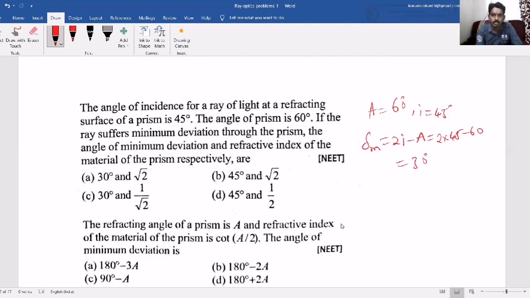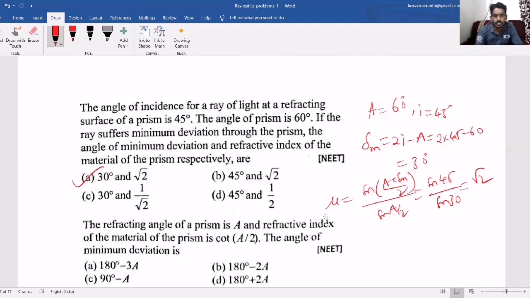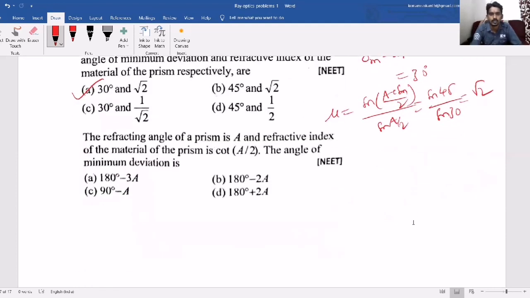So it is either option A or option C. Then they are asking what is the refractive index. That is sine of (A plus delta m) by 2, by sine of A by 2. A is 60, delta m is 30. Again, it will become sine 45 by sine 30. So again it will become root 2. So option A is correct. So this kind of question. See, if you look at the questions, all the previous year's questions, whether for NEET or JIPMER or KCET or anything, the questions will be mostly formula based, simple, data-based questions only that they can ask you.